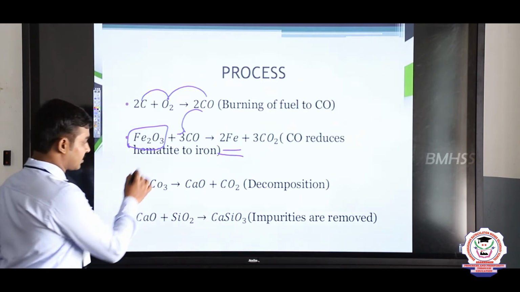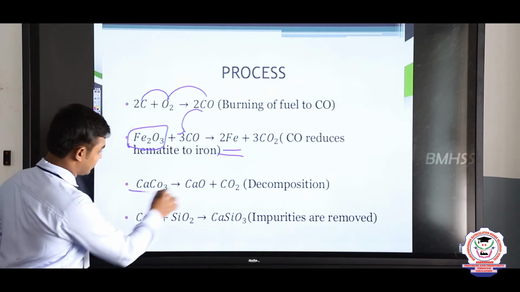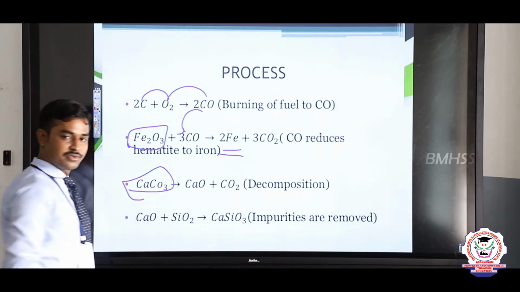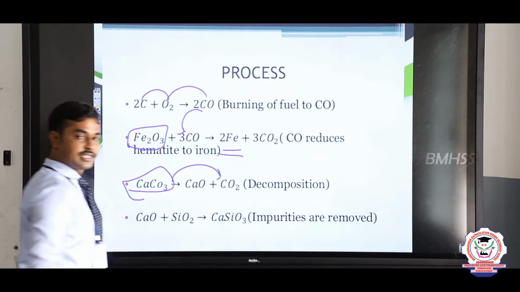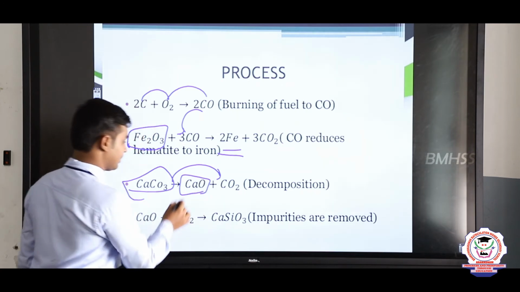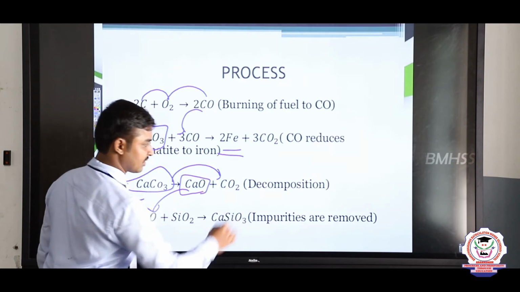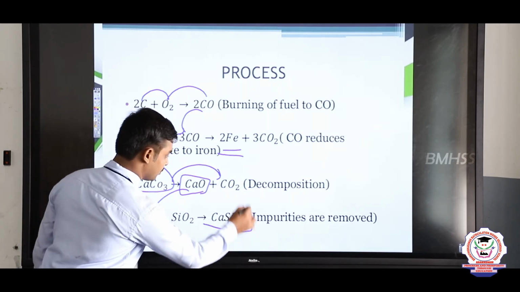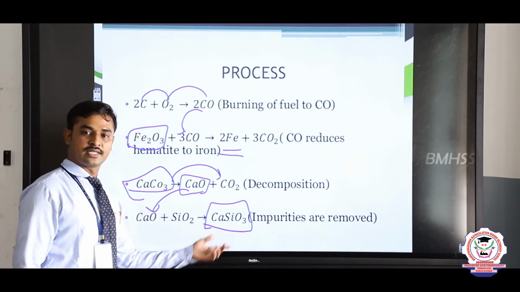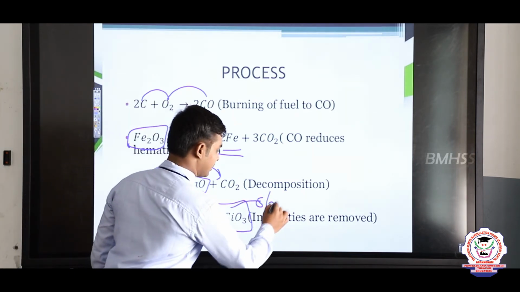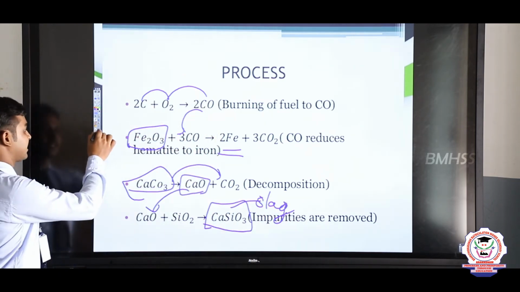And the flux reacts with the gunk and removes it as slag. For example, here we have CaCO3, calcium carbonate, as a flux. It releases carbon dioxide to form calcium oxide. That calcium oxide reacts with silicon dioxide to form CaSiO3. So, it is the final removable product. In this reaction it is used as a removable slag. This is the principle involved in the smelting reactions.